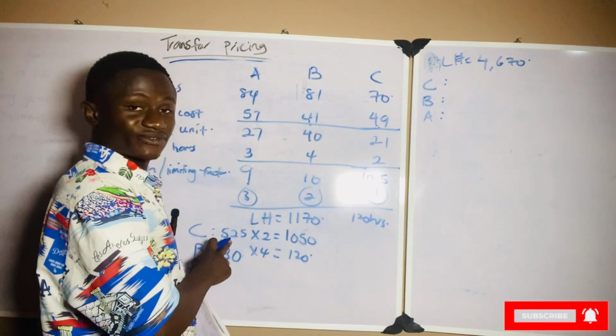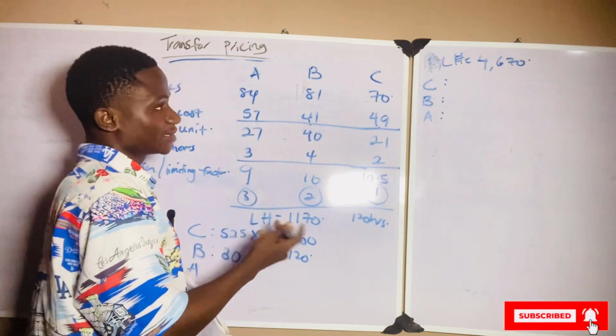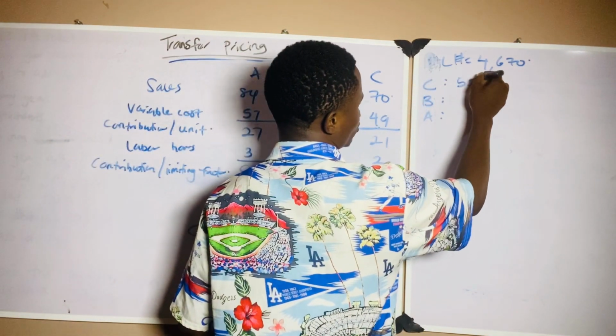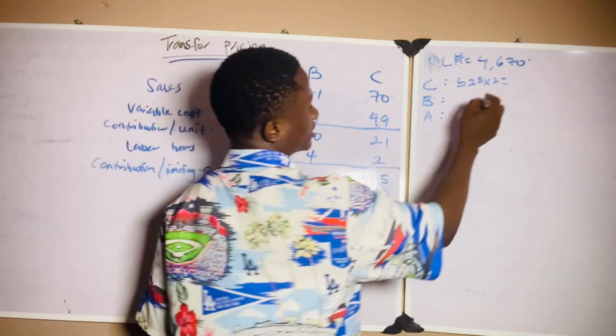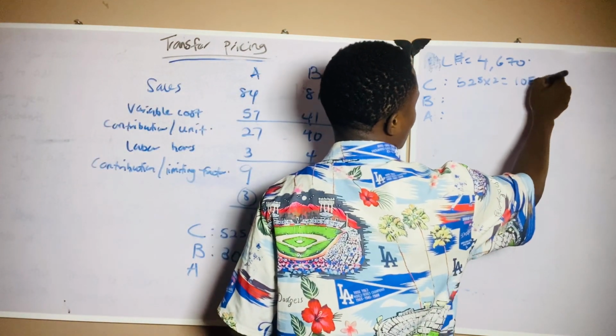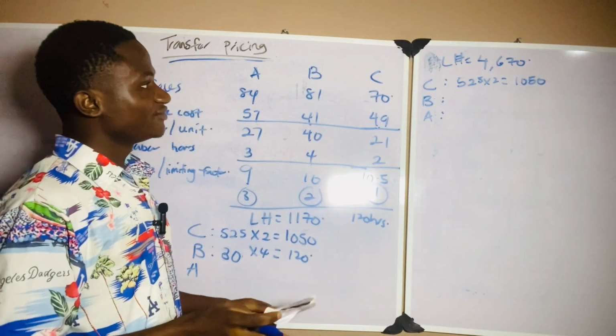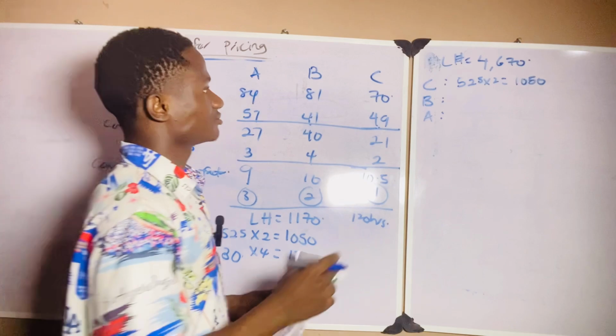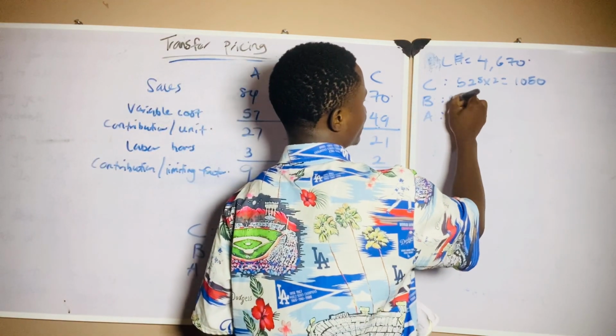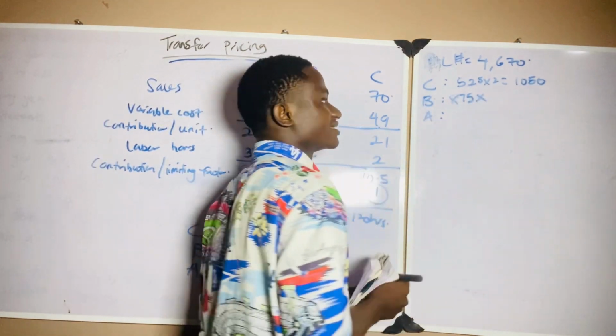For C, 525 is the external market demand times 2. We still get the same thing. 525 times 2 gives us 1,050 hours. Now, for product B, the external market demand is 875.